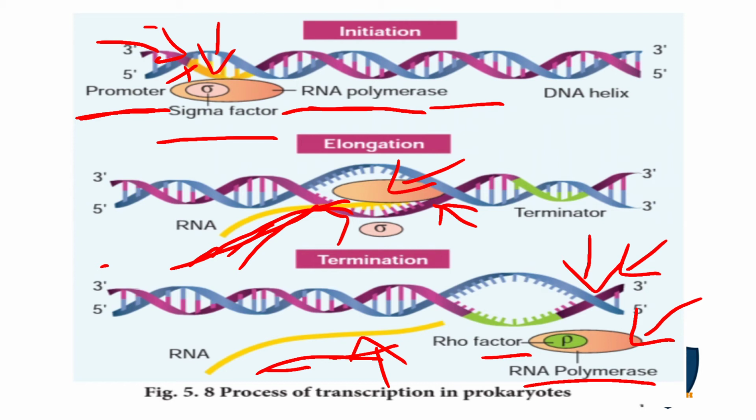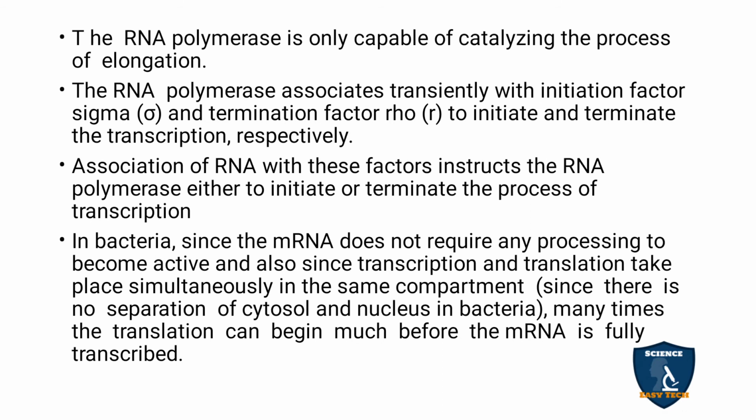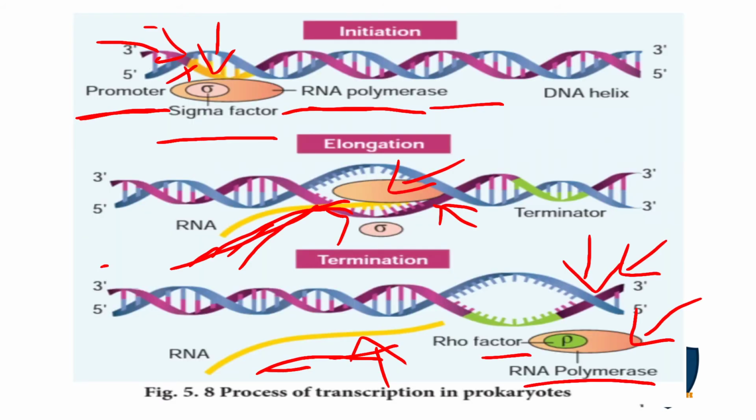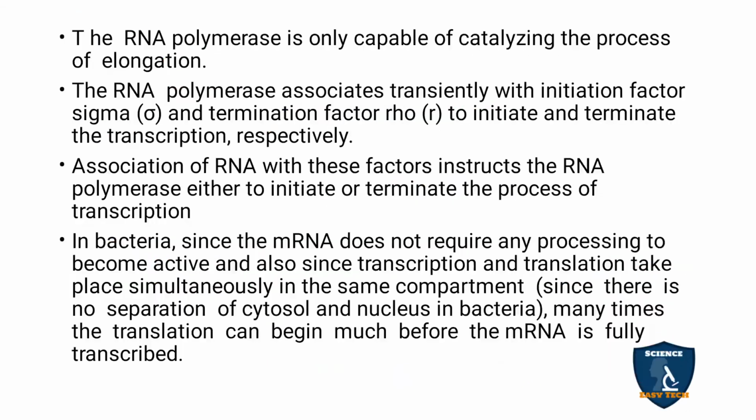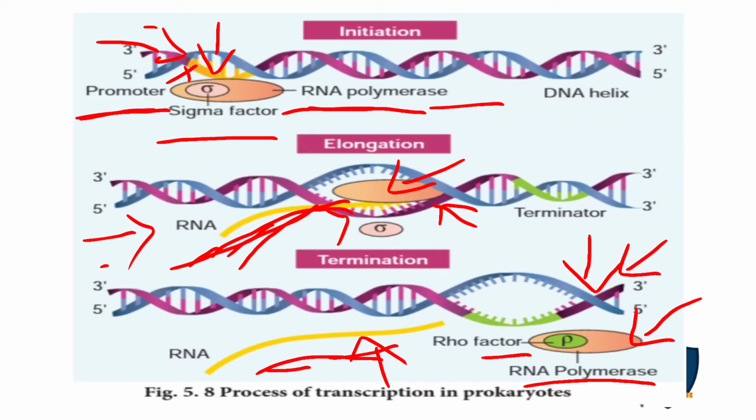So this RNA polymerase is active in the three stages: initiation, elongation, and termination. The RNA polymerase has a very effective role in the elongation phase. In the elongation phase, the RNA polymerase has a super capacity of elongating the RNA. And as I said, the starting point of the RNA, where the promoter was started, that is called the sigma factor. This is the sigma factor.